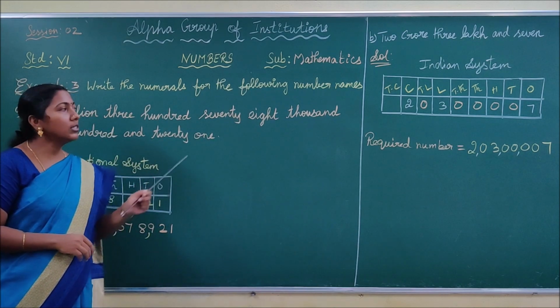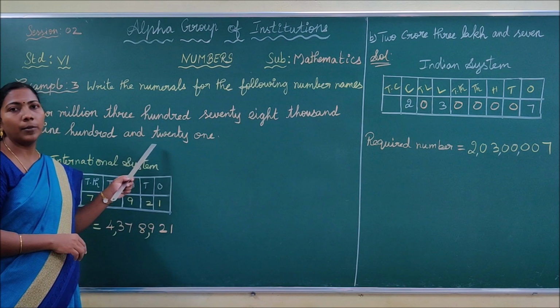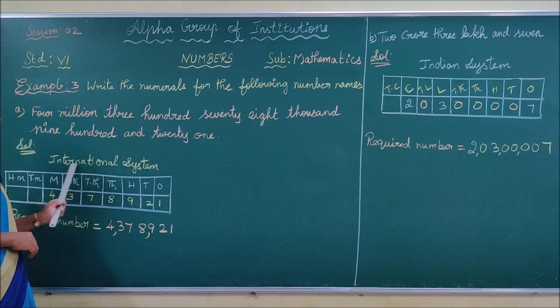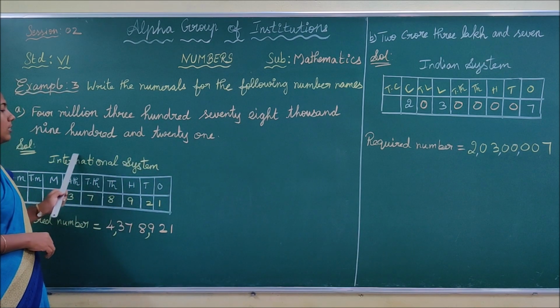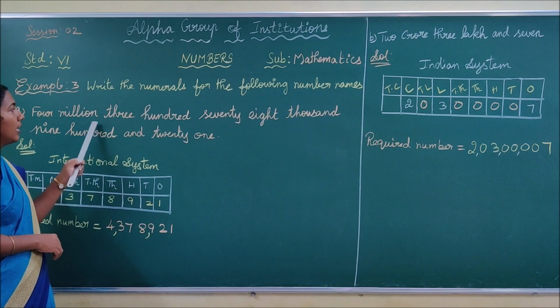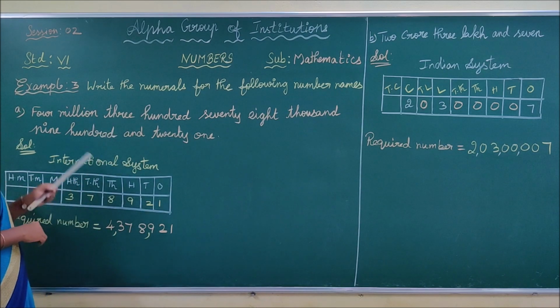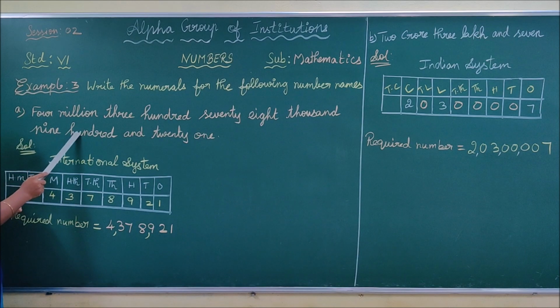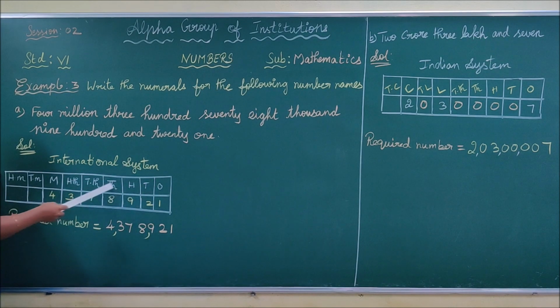4,378,921. In which system are they using? Write the number name. Yes, they are using the international system in writing this number name. Okay, now we are going to write the number for this number name. Before that, you have to draw the place value box like this, and write in this box the place values of the international system.